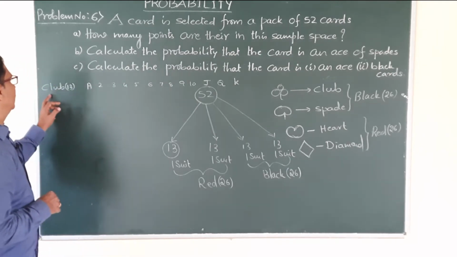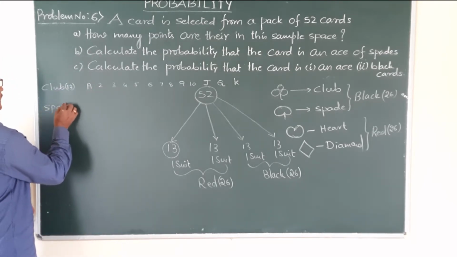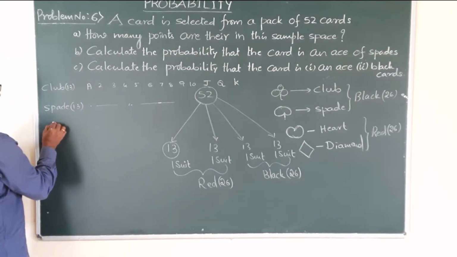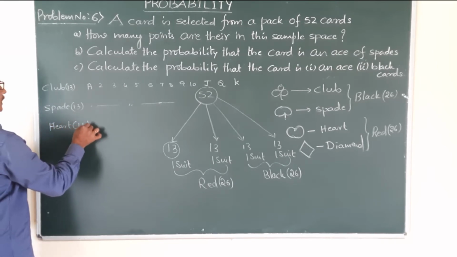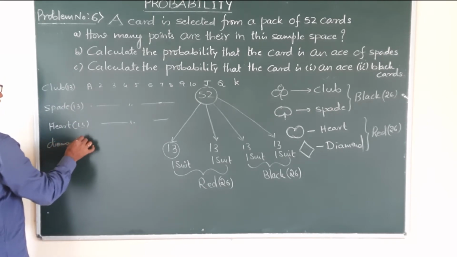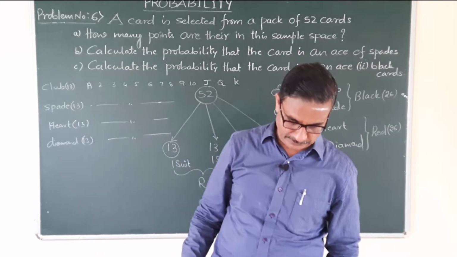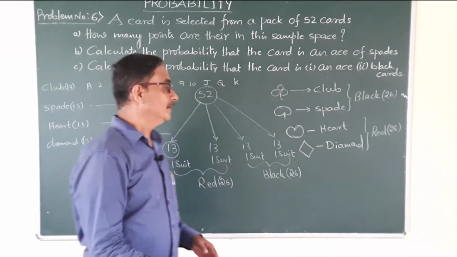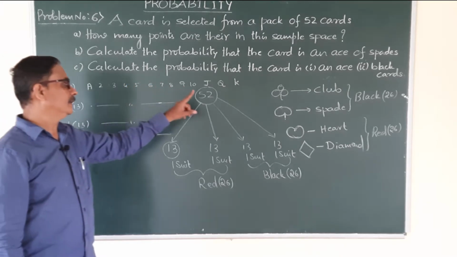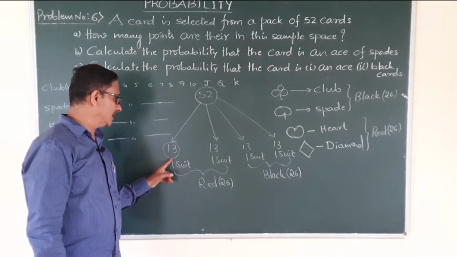Okay? Now here you have 13 club cards. Similarly the same type, 13 spade cards. Spade is also of the same type. 13 spade cards, same. Then 13 heart shape cards, same. Then 13 diamond shape cards. So this is the concept of playing cards. You must know this beforehand, you must know the concept of playing cards. If you understand this concept, you can solve this problem. Okay, I will repeat once again. There are 52 playing cards which are divided by 4, each suit contains 13 cards.